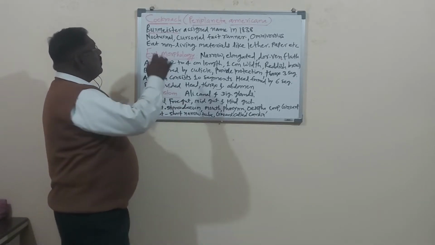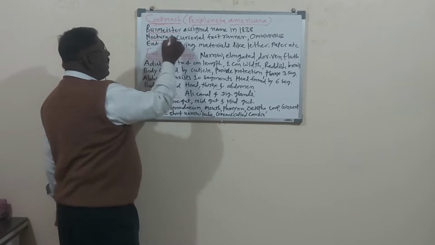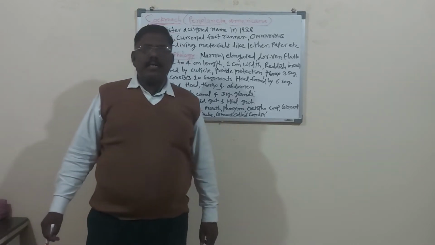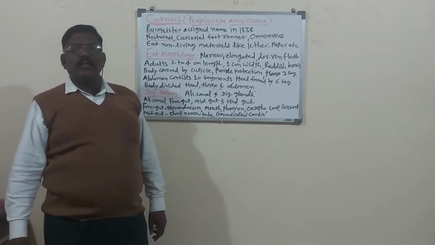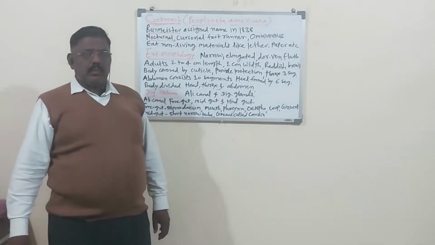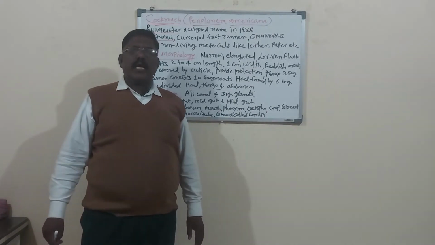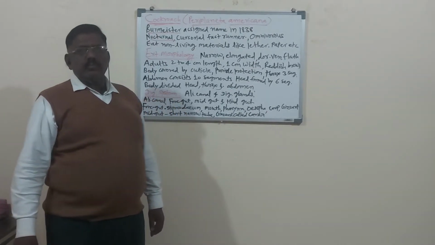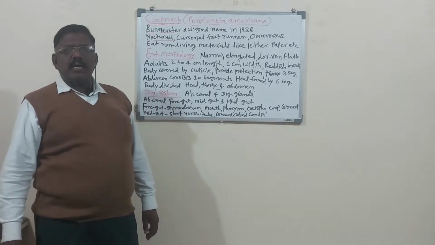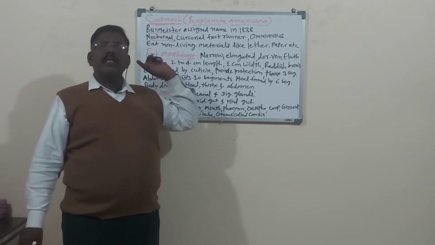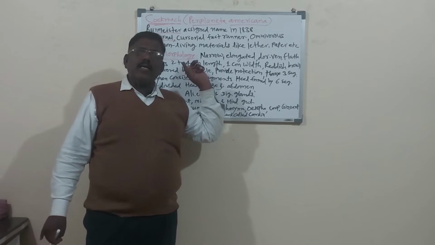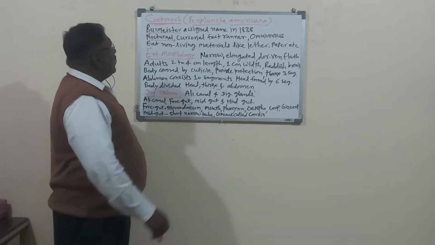So here cockroach is a nocturnal animal. Nocturnal and diurnal: nocturnal means an animal which is active at night time, and diurnal means an animal which is active at daytime. So remember, nocturnal and diurnal. Cockroach is a nocturnal animal, which means it is active during the night time.